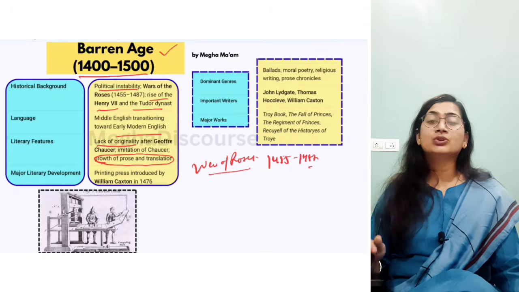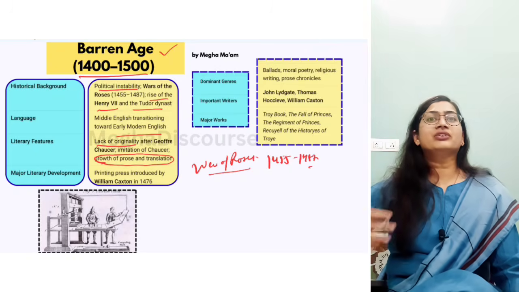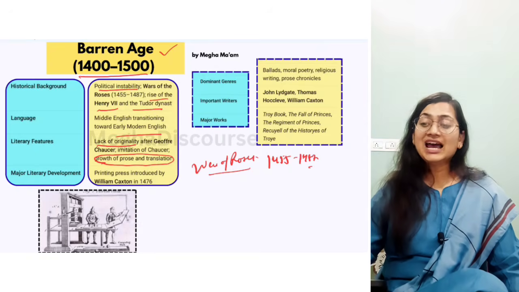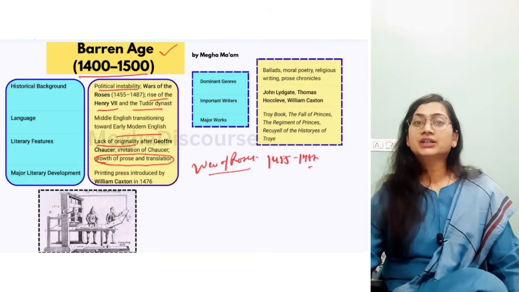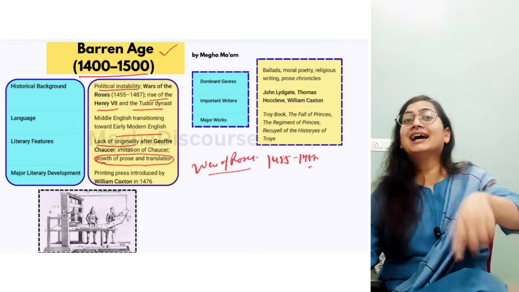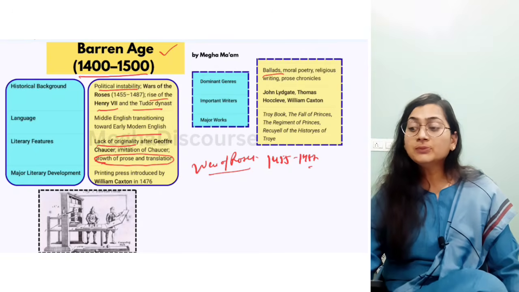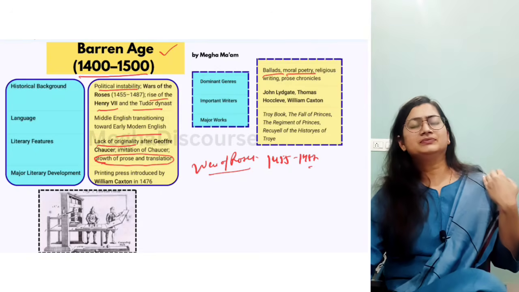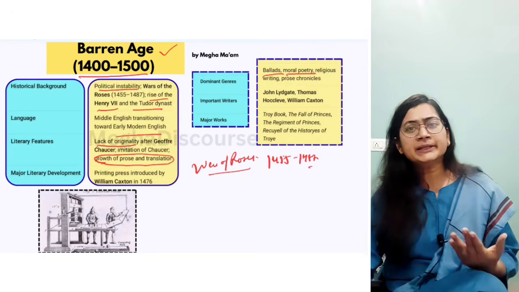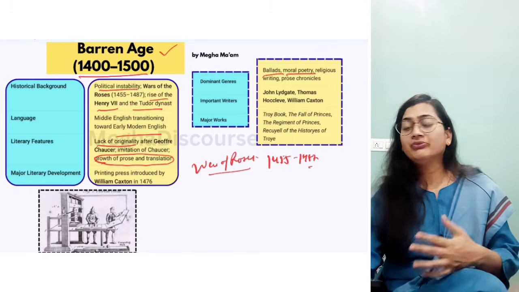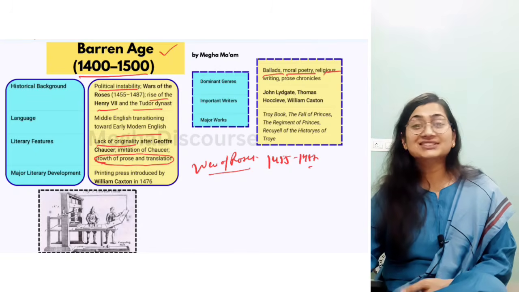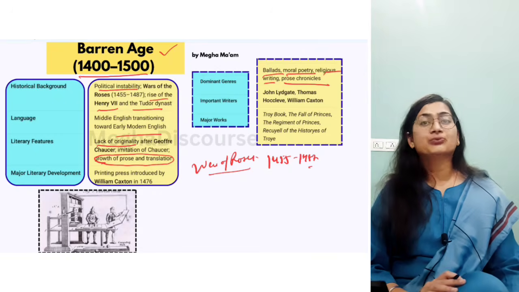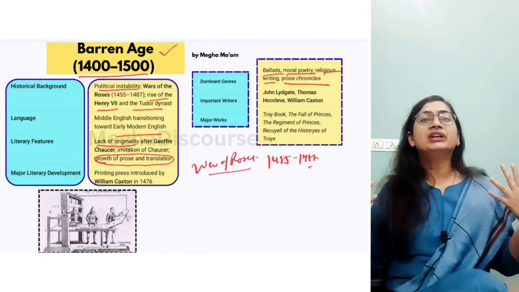So the printing press came, so you can say now the evolution is greater, okay. Now what is the dominant genre there? Here we have ballads. The ballads were written, not in the form of oral tradition like the Anglo-Saxon. Now we have moral poetry because of religion. So you will get here the mystery play, morality play, and interludes as well, which are on saints and from the Bible. You can see religious writing, then prose chronicles as well here. So now the genre is different, it is meant for religious purpose.